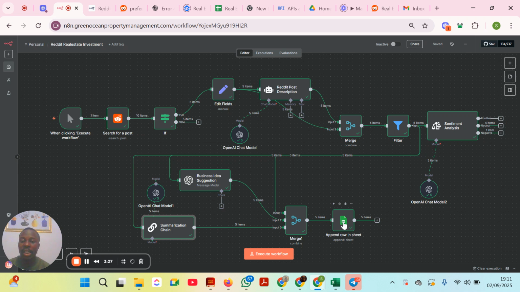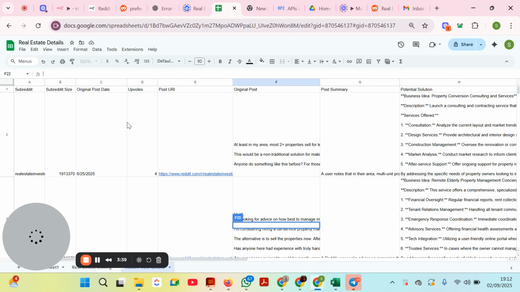We'll go and look at it. Let's look at it and see the problem and the solution provided. We'll know that this is something that will provide a root time. Now, this is the real estate investment subreddit size. The subreddit size means the number of people that are in that group, like the subreddit. So that means we have 1.9 million people in that subreddit. That's a very large number. So with that, I believe we can have something to decide on.